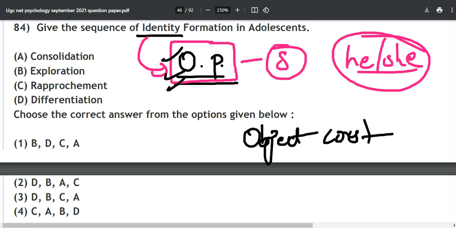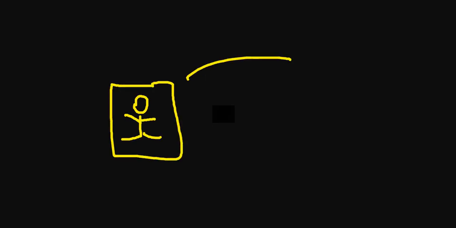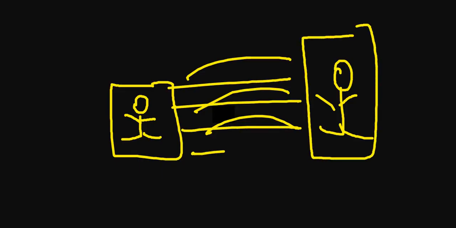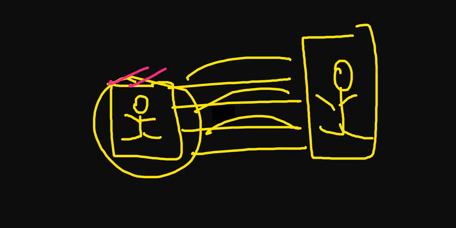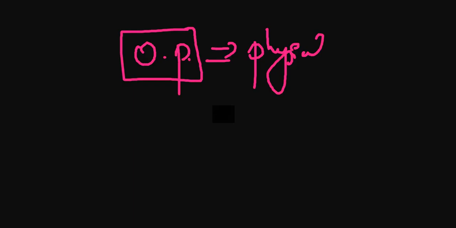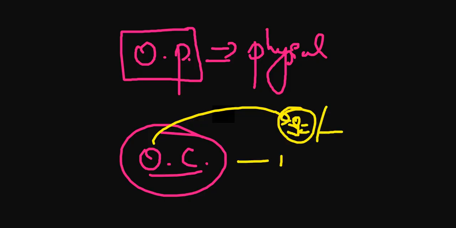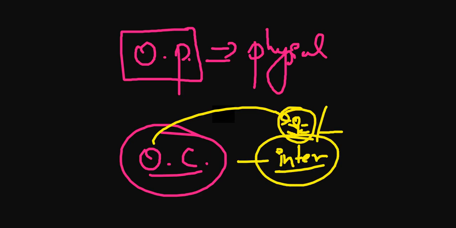What happens in object constancy is when a child understands that his mother is a separate entity, a different individual. These two are not the same. Once the child understands this, it is called object constancy as well. So now you will remember two things: object permanence will be for physical reality or physical items, and object constancy will be for a person, caregiver, or parental figure, for interpersonal relationships and emotions and all those things. This might bump up in your next exam, so be careful.